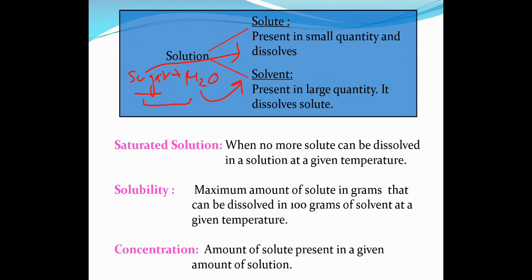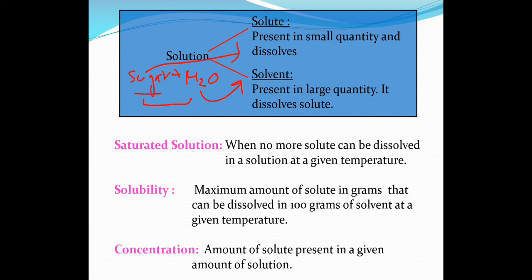The important term here is "at a given temperature." And why is this term important? Because for the same solution, if you heat it, then you can add more solute, you can add more sugar in water if you heat up water. So at a particular room temperature, you have a particular amount that you can add in water. Then solubility is the maximum amount of solute in grams that can be dissolved in 100 gram of solvent at a given temperature. This is the amount of solute, for example sugar, that you can dissolve in 100 gram of water. So that will give you the solubility of that solution.